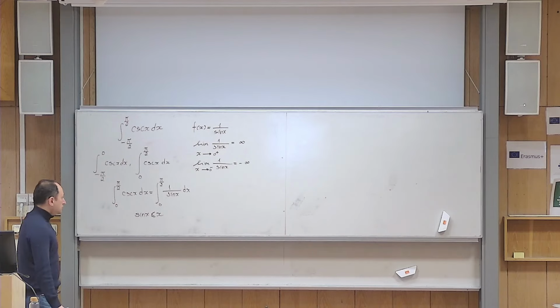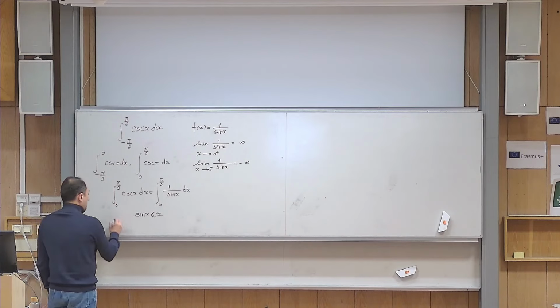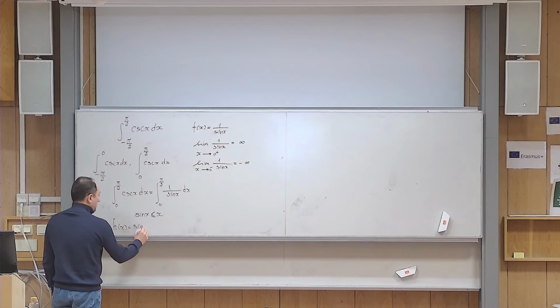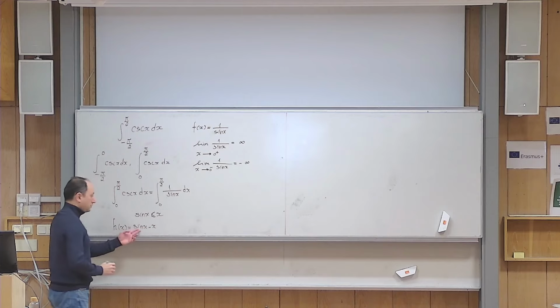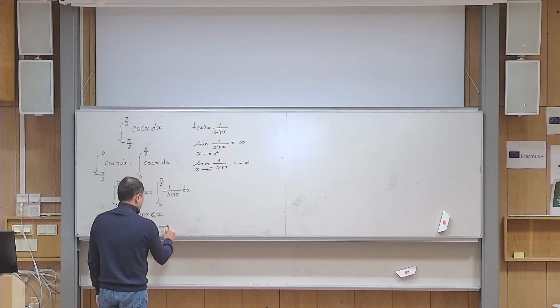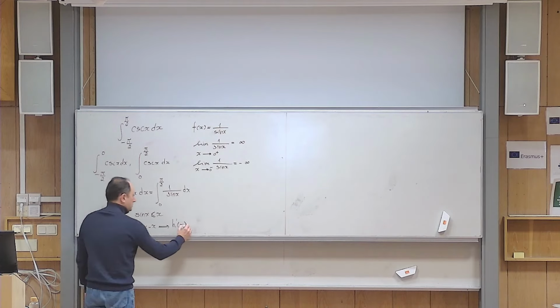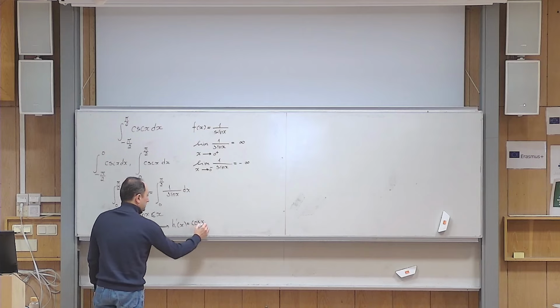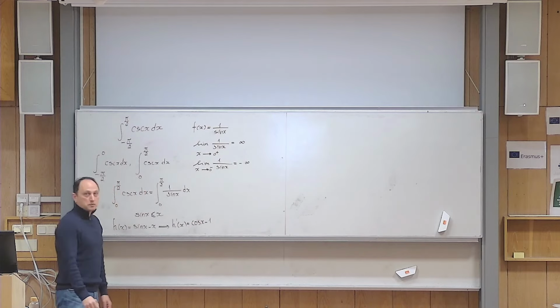In order to prove this, let us define another function, let me call it h of x, to be sine x minus x. I define this function, and I differentiate it with respect to x. The derivative of sine becomes cosine, the derivative of x becomes 1, so it becomes cosine x minus 1.